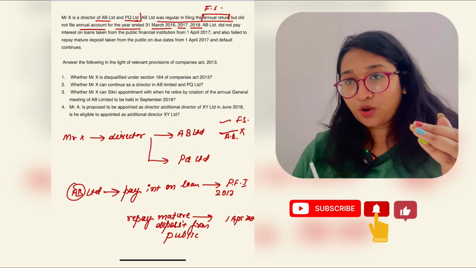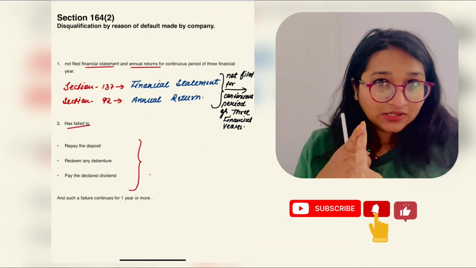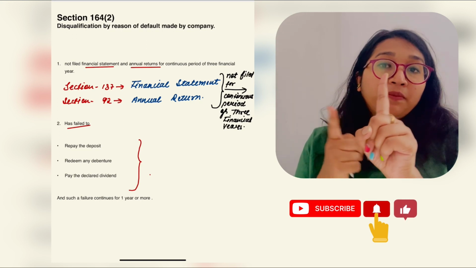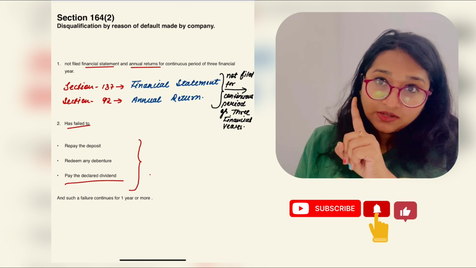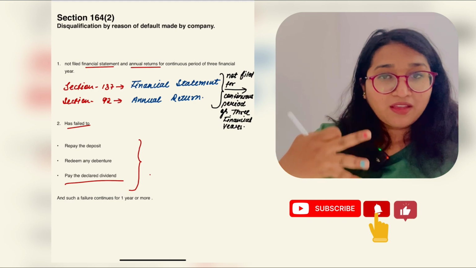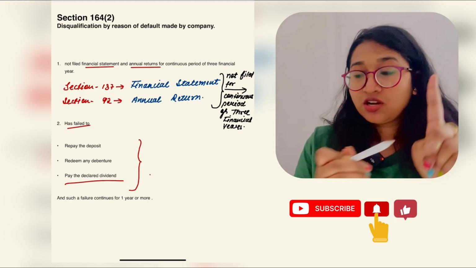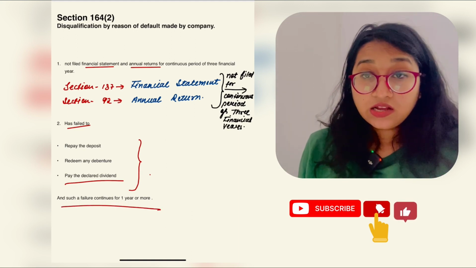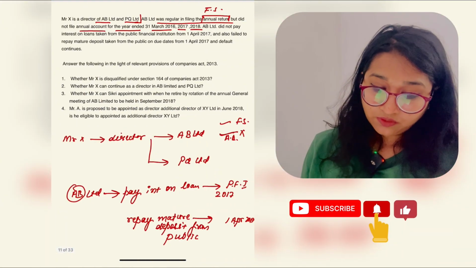Second option was, let's see again: repay the deposit, redeem the debenture, and pay the declared dividend. Remember, do not pay the declared dividend. In these three cases, if the company failed to repay the deposit, redeem any debenture and pay the declared dividend, and such failure continues for 1 year or more.